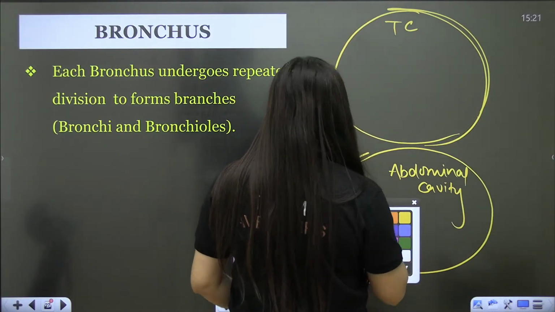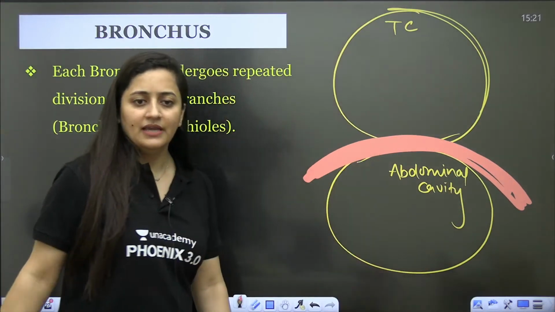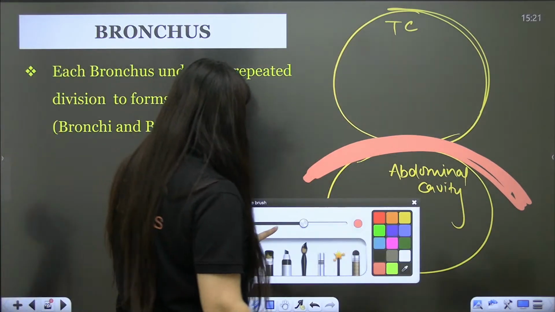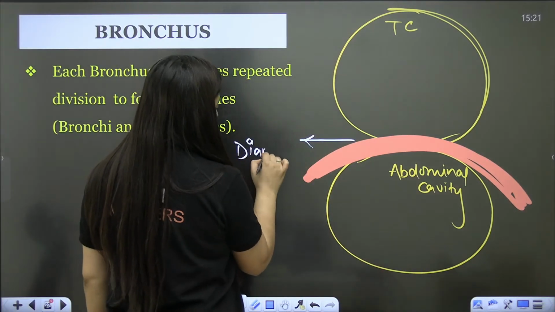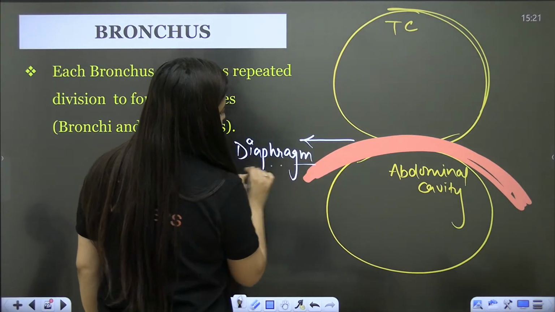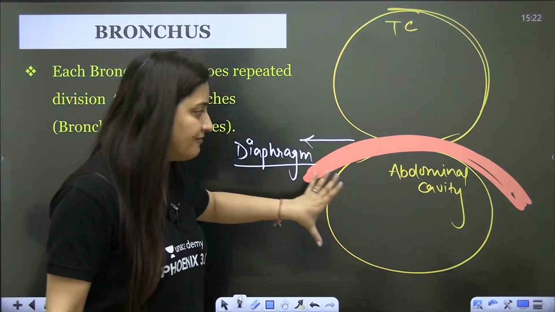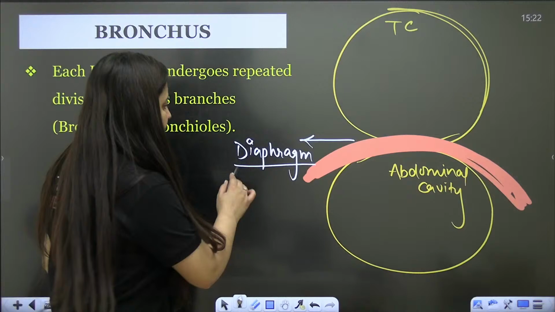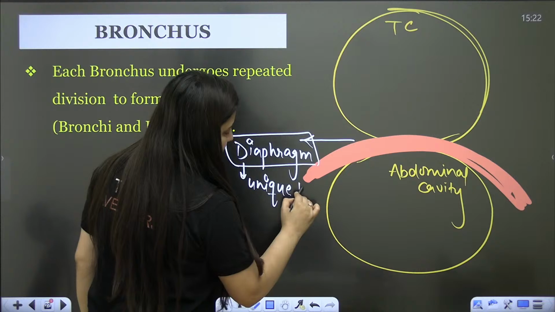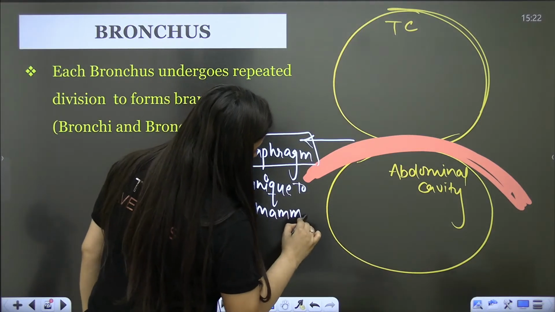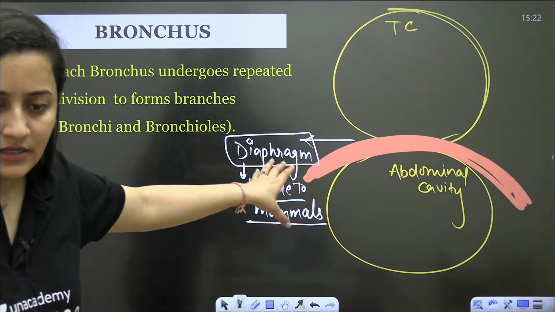In between these two, there is a muscular tissue known as the diaphragm. So the thoracic cavity and abdominal cavity are divided by this diaphragm. It is a muscular tissue unique to mammals, and it plays a role in the mechanism of breathing. Up to this part, all clear?